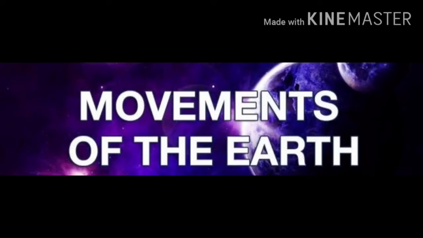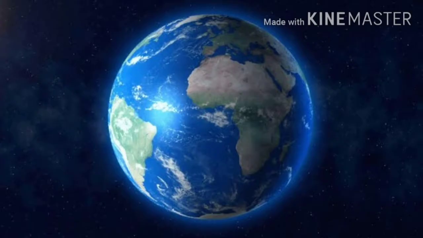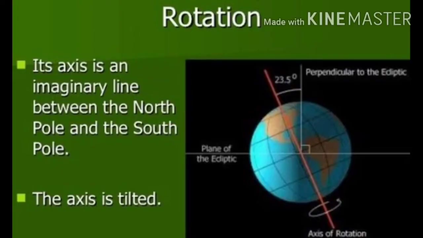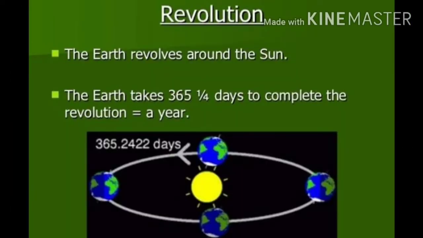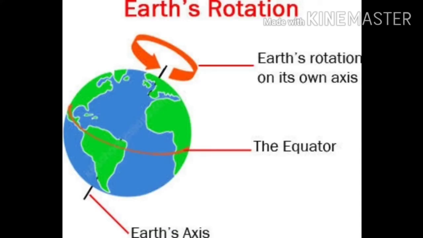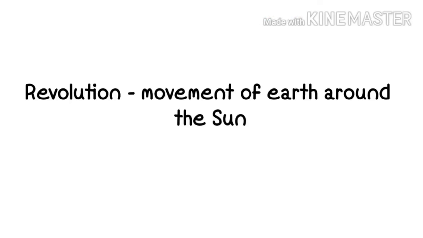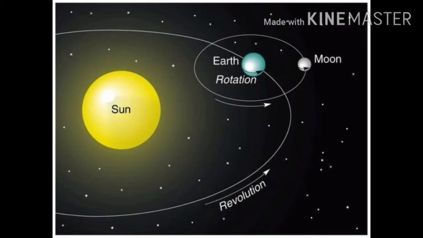Here, movements of the earth. The earth moves in two ways, that is, in rotation and revolution. Rotation refers to the spinning movement of the earth on its own axis. Revolution refers to the movement of the earth around the sun.